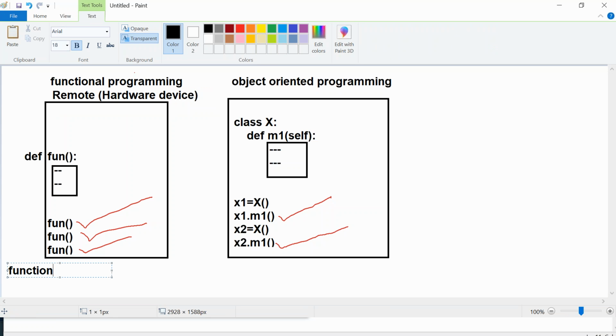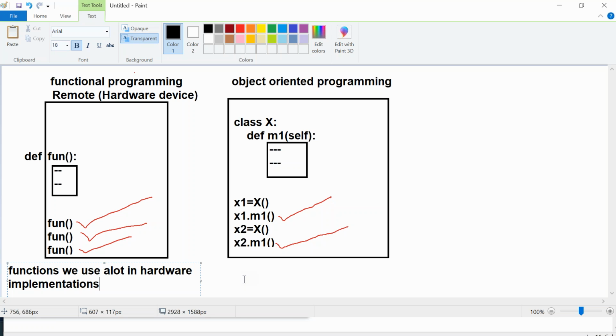Functions we use a lot in hardware implementations, in what we call embedded coding. That's the reason I'm saying, if you are keen towards going into the Internet of Things, you will have to be very good at functions.